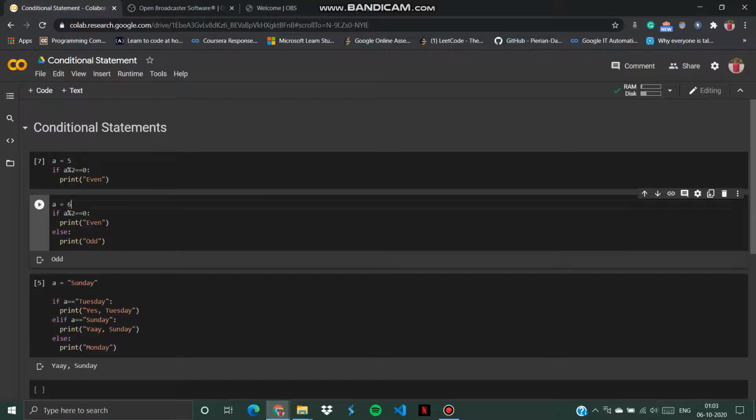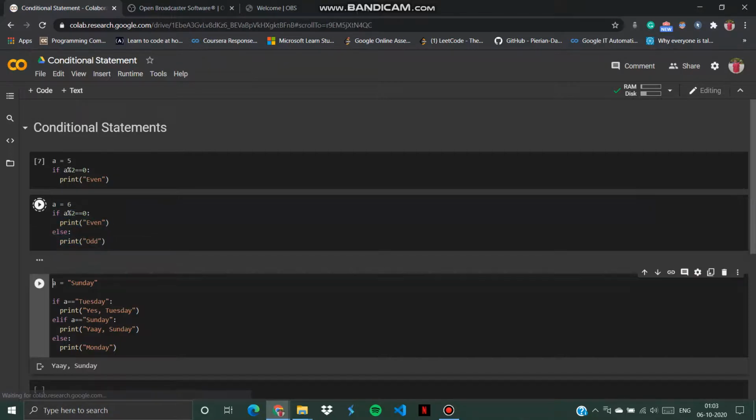I'll change it to 6. Then it's an even number. It should print even because the first condition is satisfied. If the first condition is satisfied, it is not going to check the other conditions. Whichever condition is satisfied, it will print the statements under that condition, and it will come out of the whole if else block. This whole block will be known as the if else block.